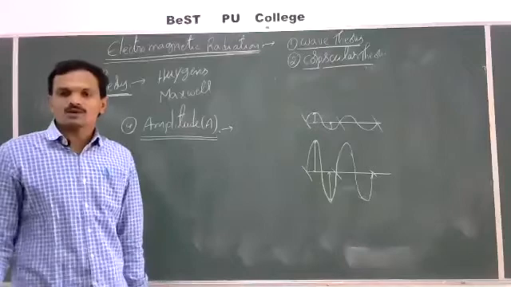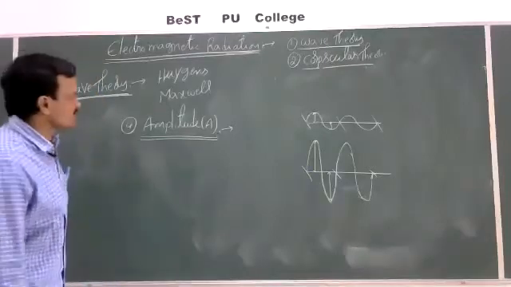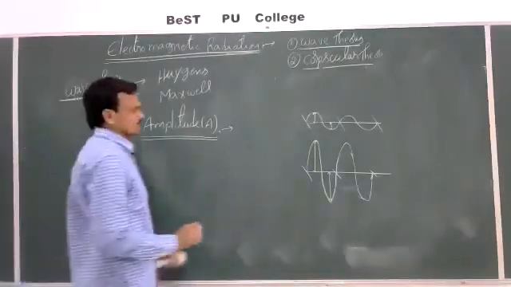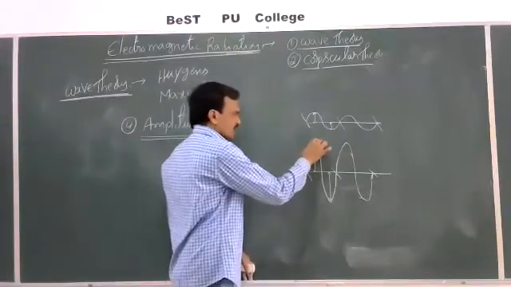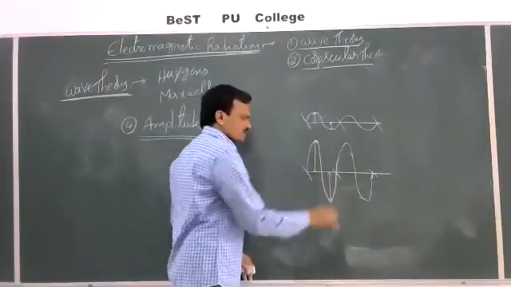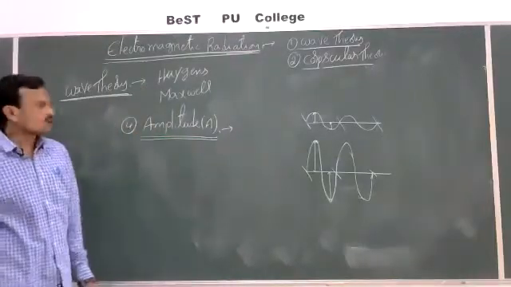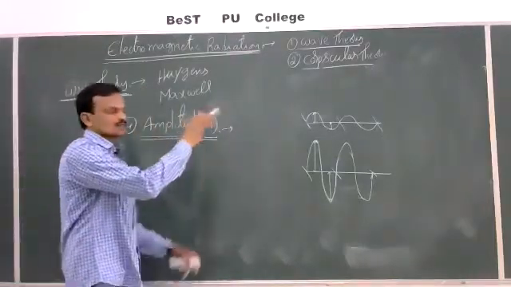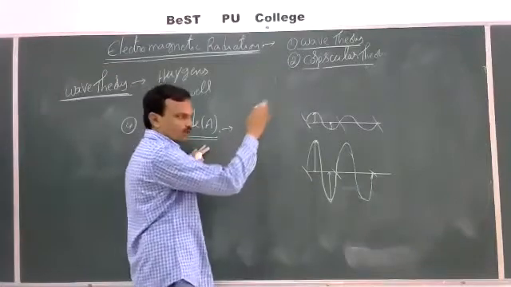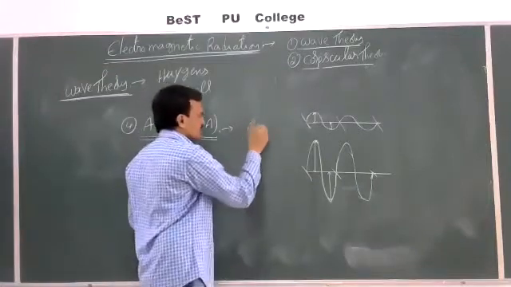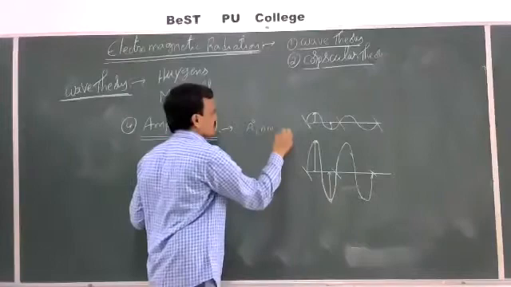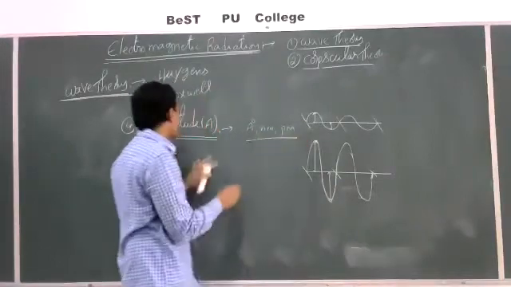So amplitude is nothing but the height of the crest or the depth of the trough, the amplitude of the electric wave. And the units of amplitude are similar to the units of wavelength: angstroms, nanometers or picometers.